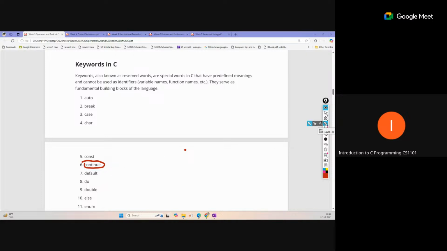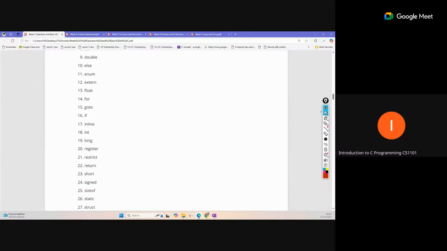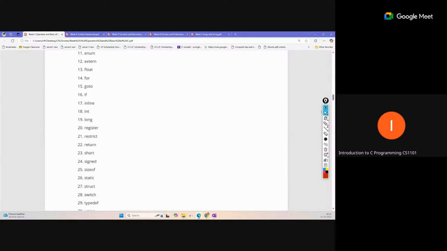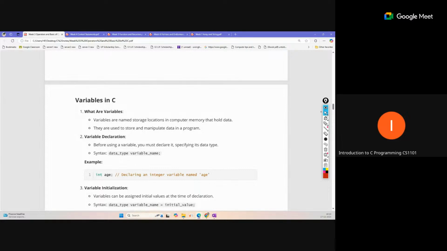So sometimes this type of option also creates confusion. Make sure that you have a good understanding of the keywords which we cannot use as a variable name. So just go through this list once. There are lots of them, but some common ones you should know. And yeah, this is the main rule actually we have.